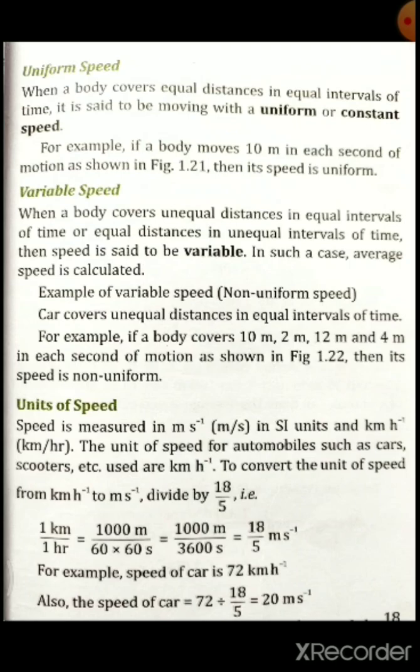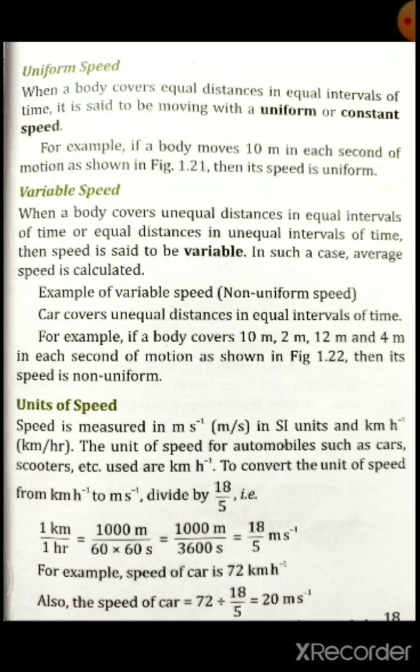Then units of speed. Speed is measured in meter per second in SI unit, and kilometer per hour. The unit of speed for automobiles such as cars, scooters, etc. used is kilometer per hour. Sometimes in your question it may be given in kilometer per hour, then we need to convert that to meter per second. And if it is given in meter per second and asked to convert to kilometer per hour, then we can do that also. So let us learn how to convert.